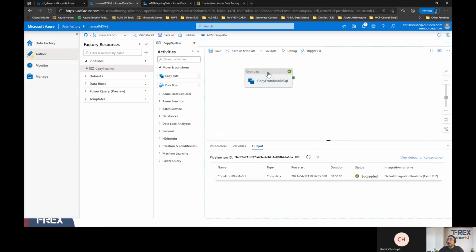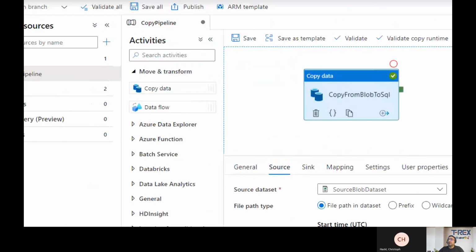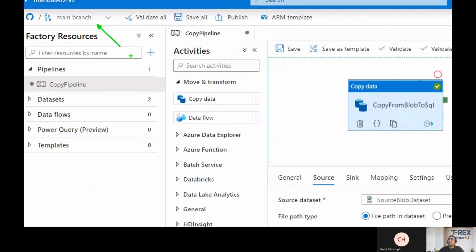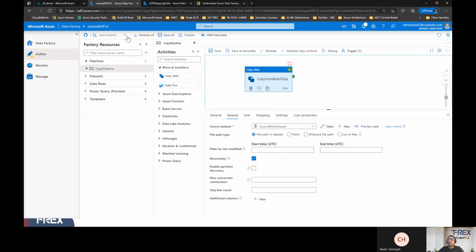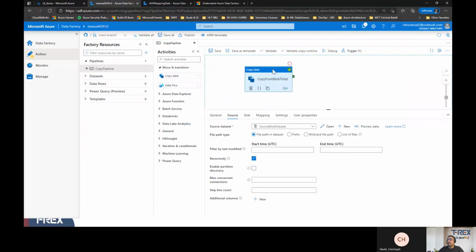When you create the pipeline, keep in mind that you can also have this pipeline as code within your GitHub. When you create a new source, it will ask you for a connection. In my case, I'm connected to my GitHub account, to the main branch, where all the code and modifications are going to be stored.